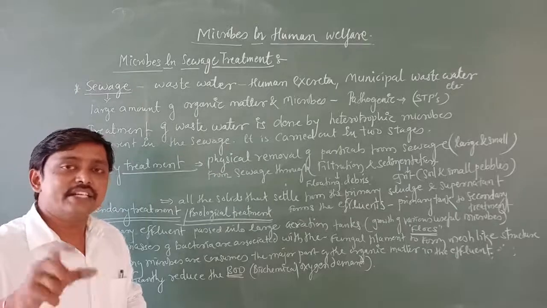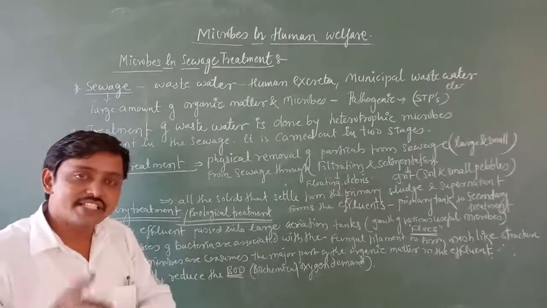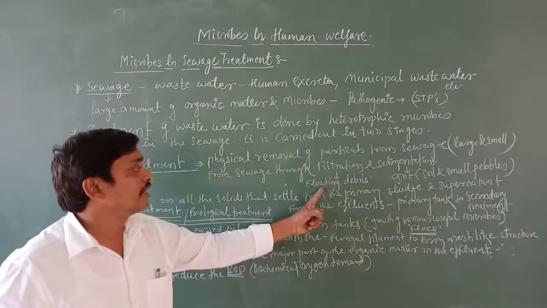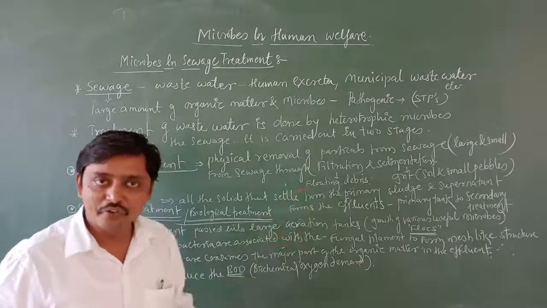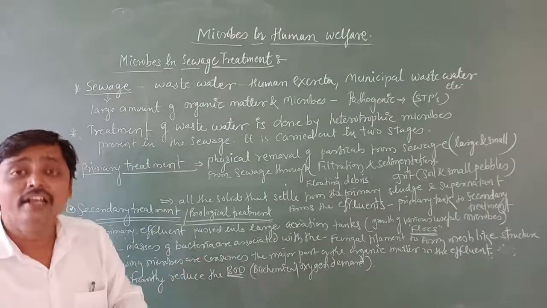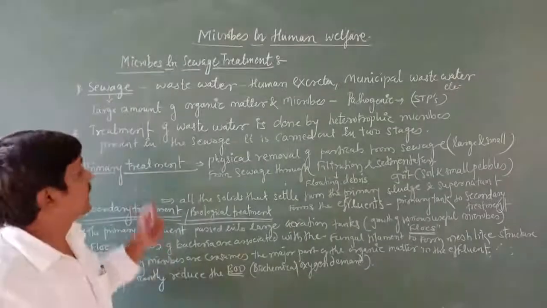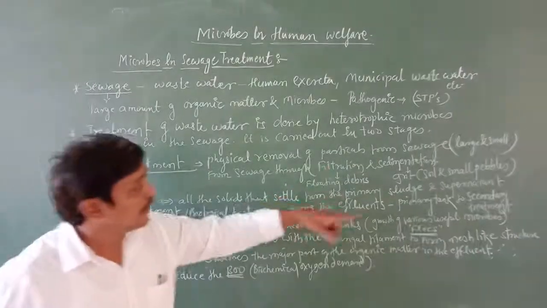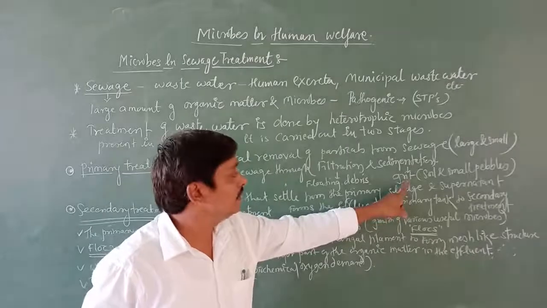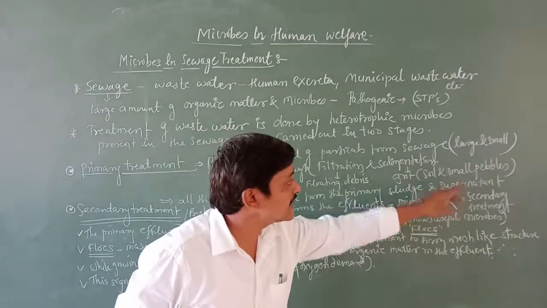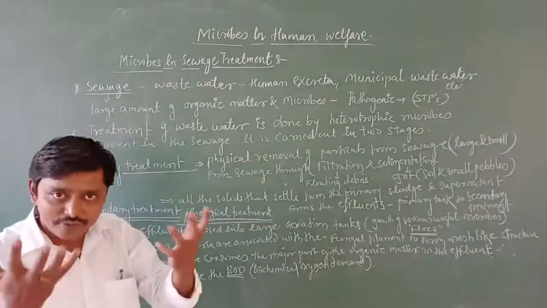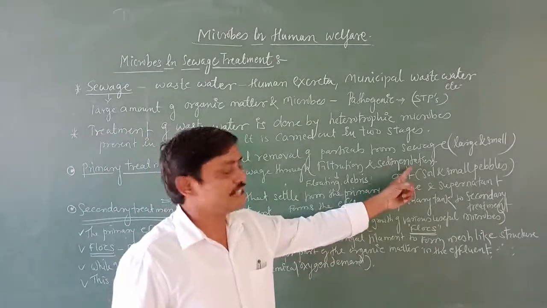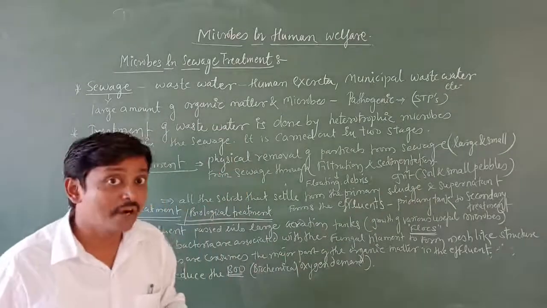In filtration and sedimentation, what are we going to remove from the sewage? Through the filtration we are going to remove the floating debris, with the help of filtration. And we are going to remove the grit, grit meaning soil and small pebbles, which go to the bottom, with the help of sedimentation.